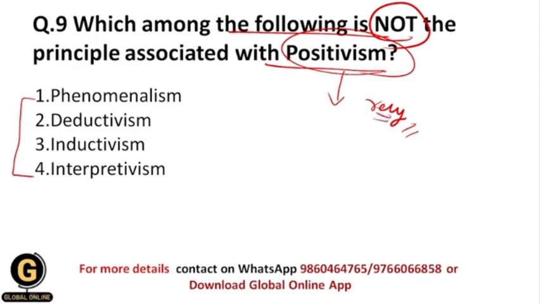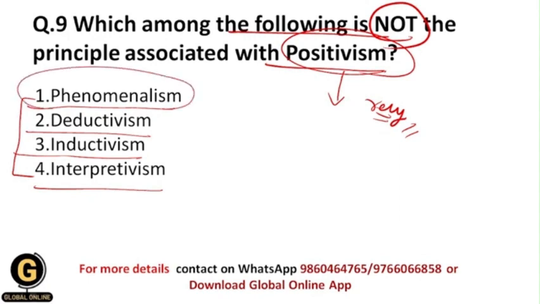So this is nothing but positivism. Here there are different options like phenomenalism, deductivism, inductivism, interpretivism. Within positivism there are 3 principles: phenomenalism, deductivism, and inductivism.